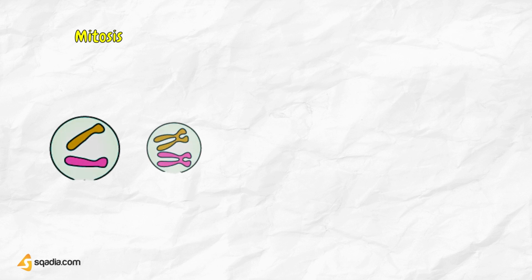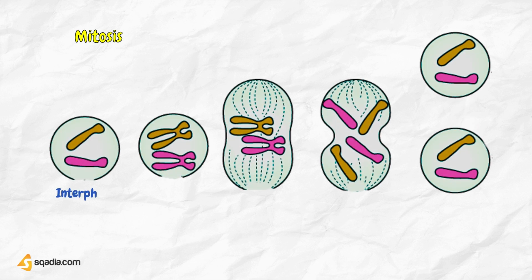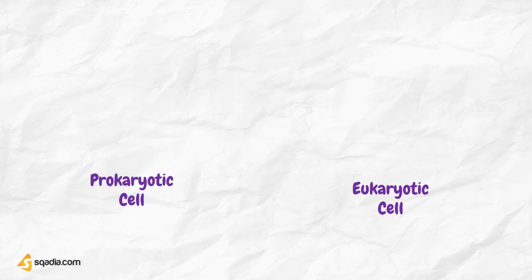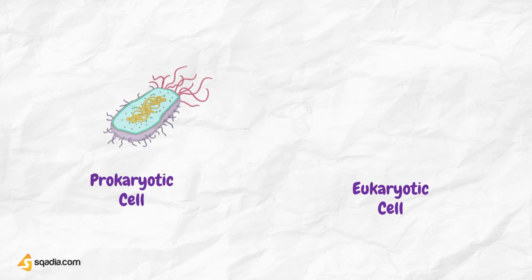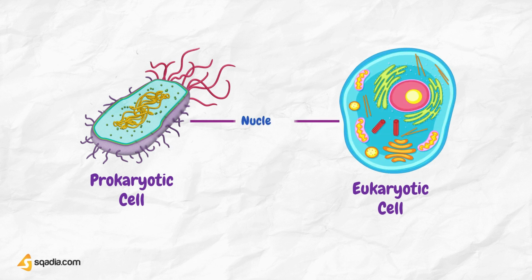Mitosis is that step in the cell cycle where the newly formed DNA is separated and two new cells are formed with the same number and kind of chromosomes as the parent nucleus. In each cycle of cell division, two daughter cells are formed from the parent cell. It is also known as equational cell division because the chromosome number in the parent cell and a daughter cell is the same.